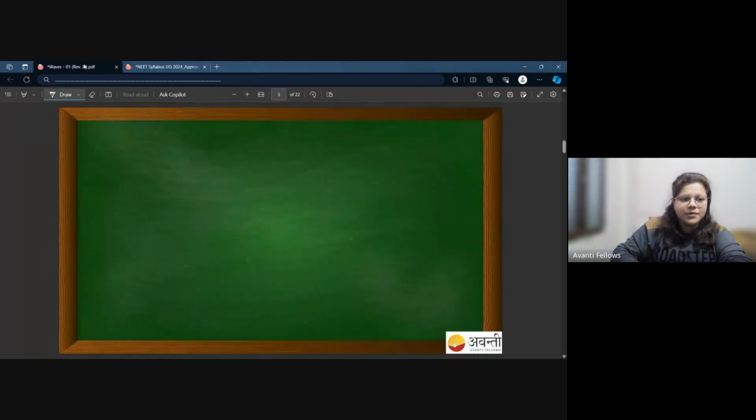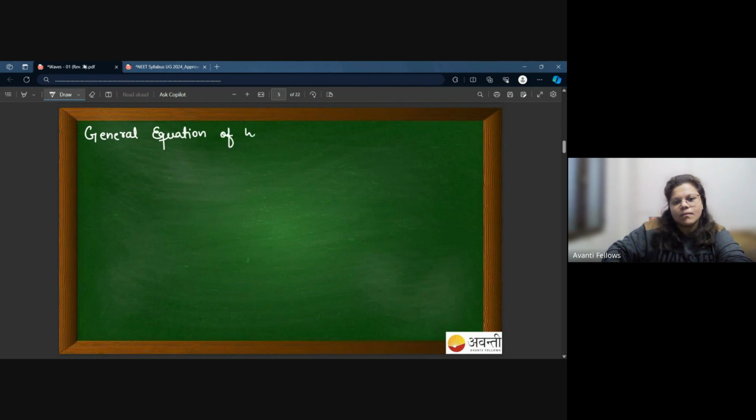So for time being, we will start our discussion with transverse wave first, and in the second part of this chapter, we will study about the sound waves, or you can say the longitudinal waves. Okay? So we will start with transverse wave. Let's talk about the general equation of wave. Okay? General equation of wave.